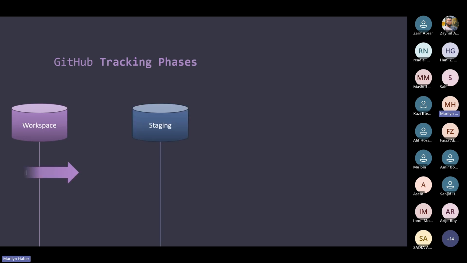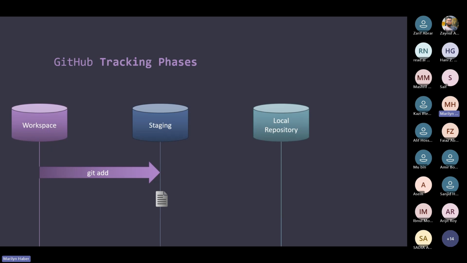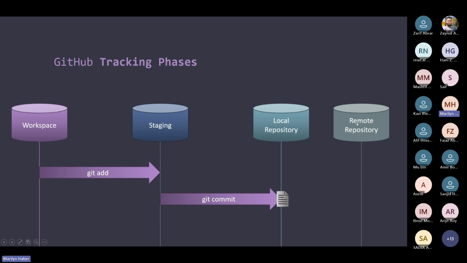So if we look back at this, we will notice that we have our workspace, we have our staging area, and in order to add a change from our workspace into our staging area, we use git add. And finally, to commit it into our local repository, we use git commit. Now, if we want to use our remote repository, which is hosted on the cloud-based repository on GitHub, we are going into our remote repository area. Okay, and in order to have our changes on it, we have to call the git push command.